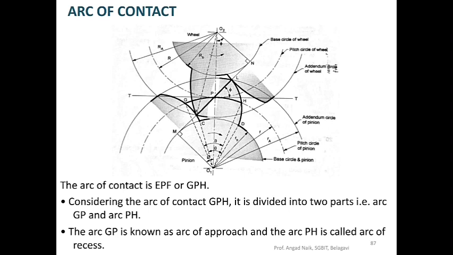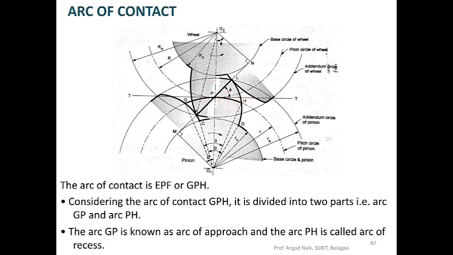The arc of contact is EPF or GPH. In this slide, we will try to analyze arc GPH. Considering the arc of contact GPH, it is divided into two parts, that is arc GP and arc PH.